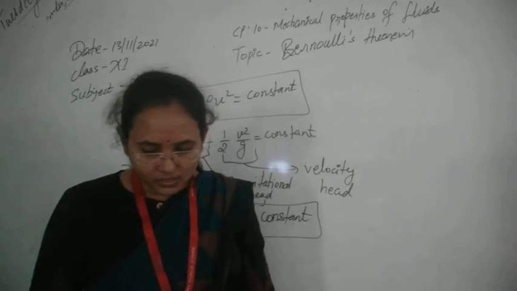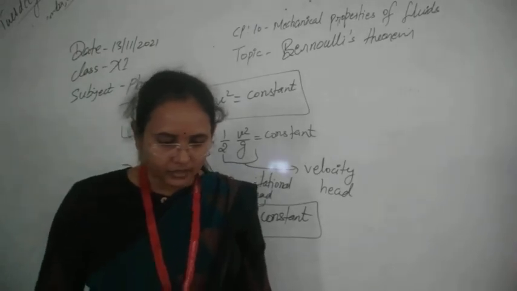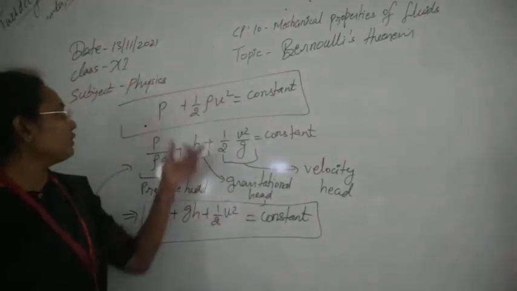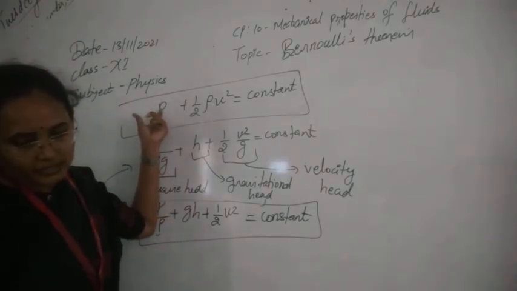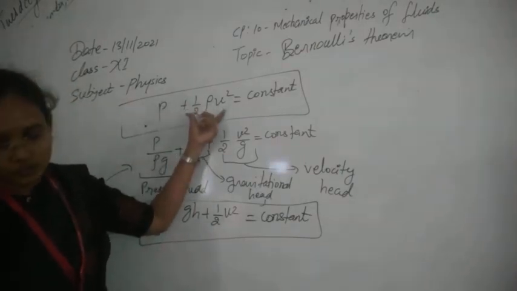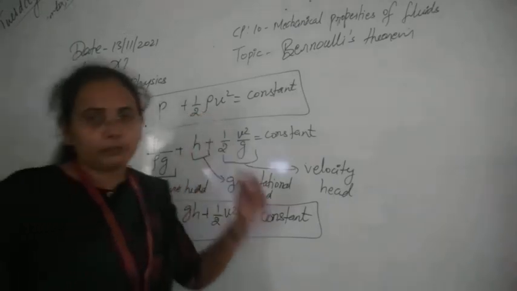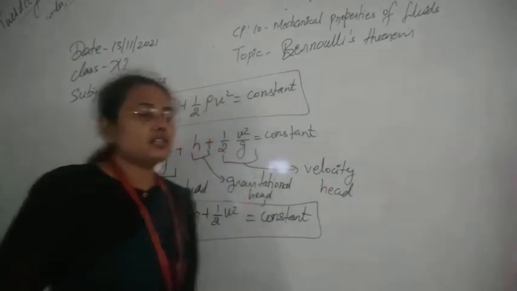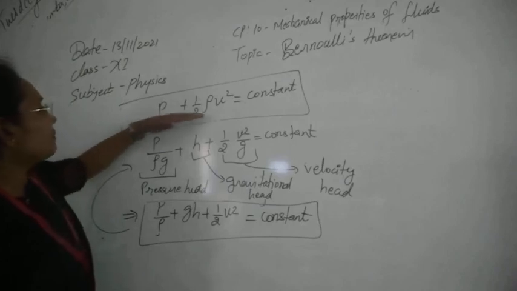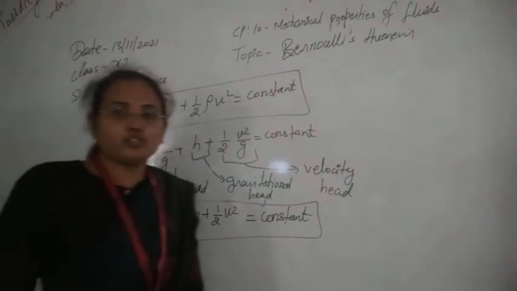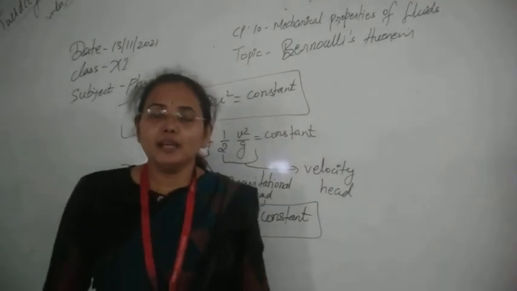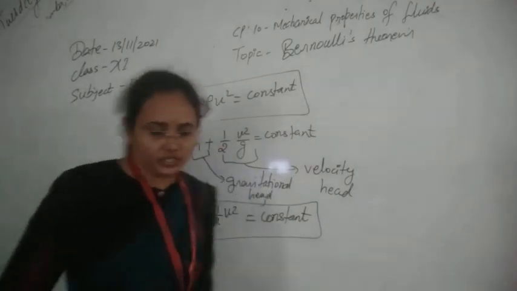After this, students, let's see. One more name is given to this equation. This factor P alone is known as static pressure, and this factor is known as dynamic pressure. We call them so because this pressure is obtained due to the static property and due to the dynamic moving property of the liquid, and there is no position term, so we are not getting any contribution due to potential energy in this case.